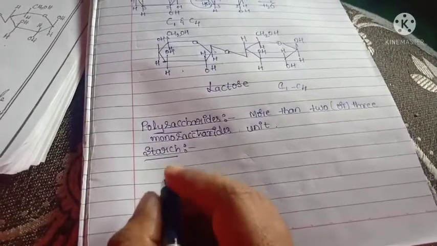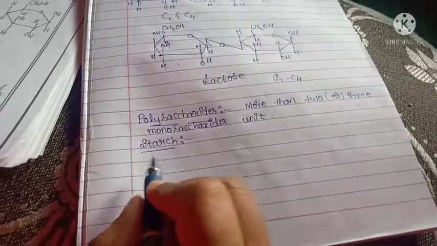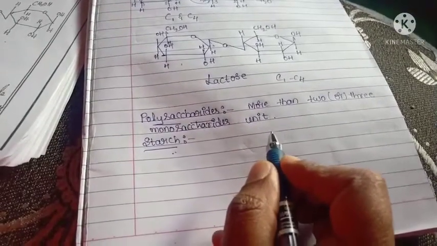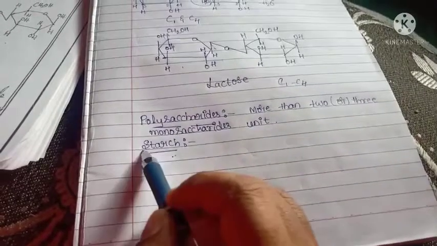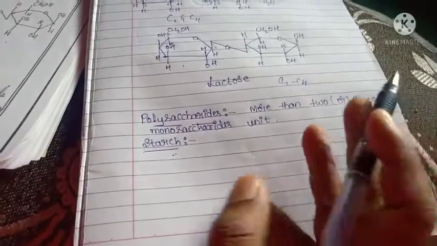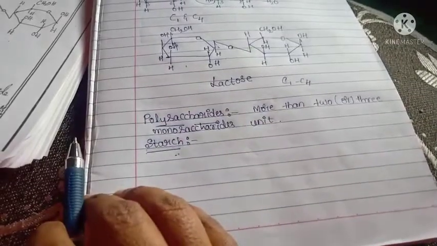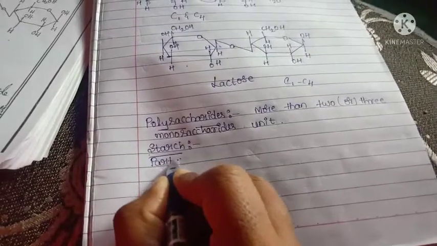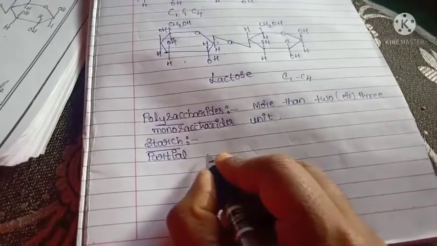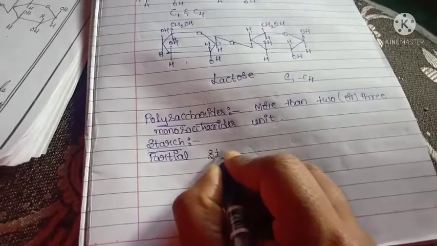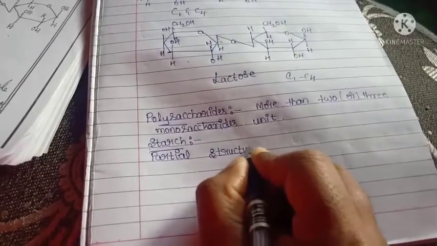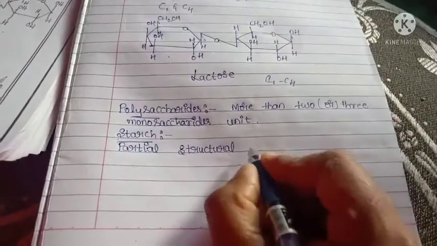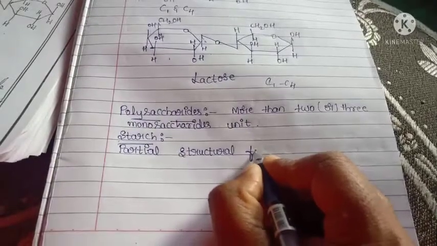And here there will be no complete formula for starch because the number of monosaccharide units is more compared to disaccharides and monosaccharides.